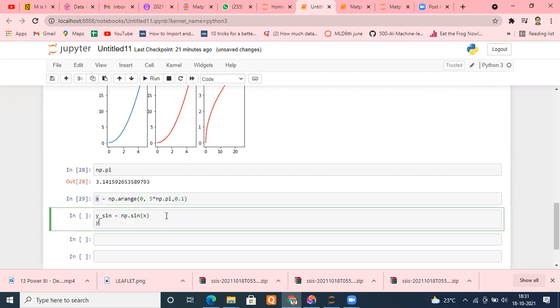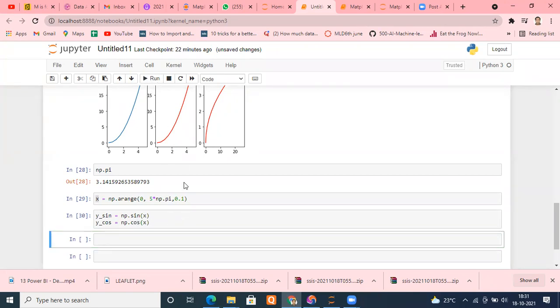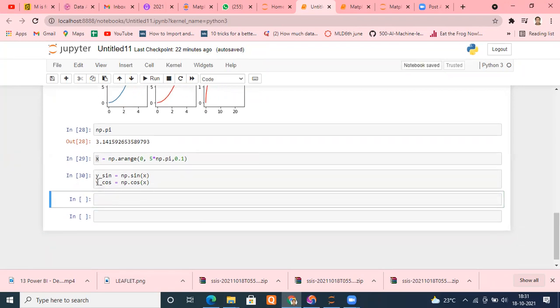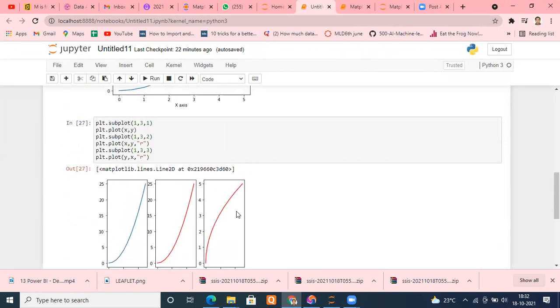Similarly, I'm doing y underscore cos equal to np dot cos, again x. This has been generated. Now I want to plot these two side by side. How can I do that? Can you tell me now, please? Now you know how to do that. I just showed you 2 minutes ago. If you want a hint, you can see above and tell me. Inside the same plot. Okay, tell me what to do.